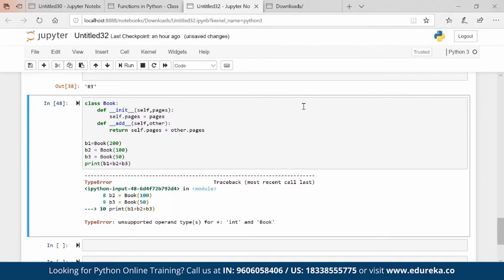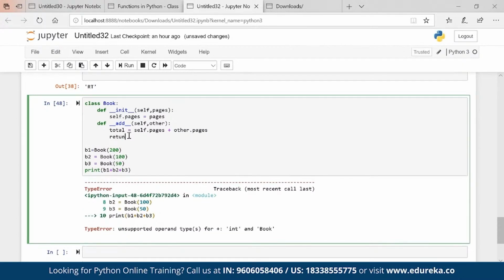What can be done? I will create here a variable total, and then total will have the value 300, right? Return book total. Now book total is what? Book total is my object. So book 300 is what we are getting.